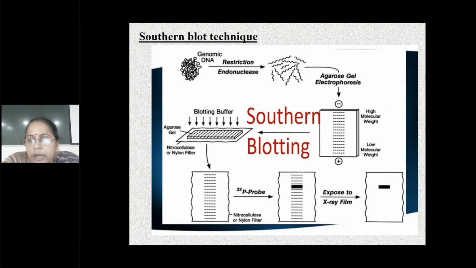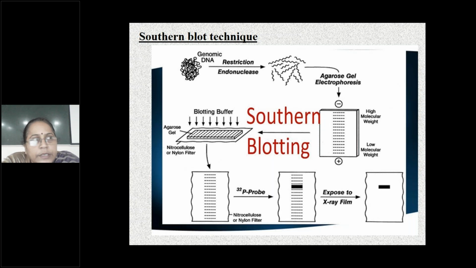So from where will you take this DNA? In which fluid will you do this? After the baby is born or before? One mother has had a baby with a genetic disorder. The second time she is pregnant, you will take the amniotic fluid or do chorionic villus sampling, CVS or amniotic fluid sampling. So you will know if the second baby who is going to be born also has some genetic disorder or not. To diagnose genetic disorders.